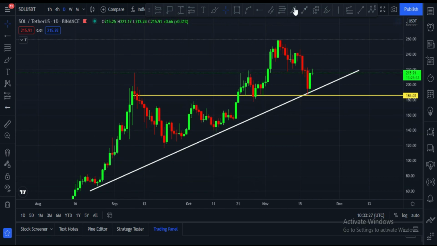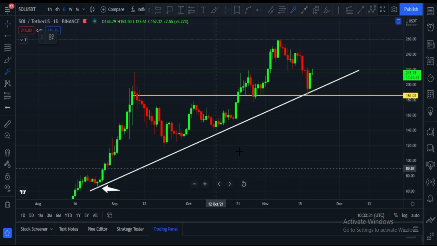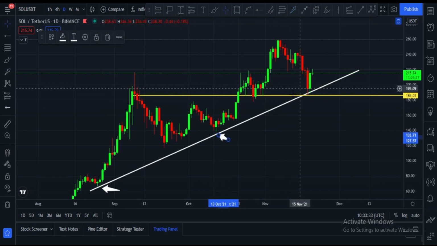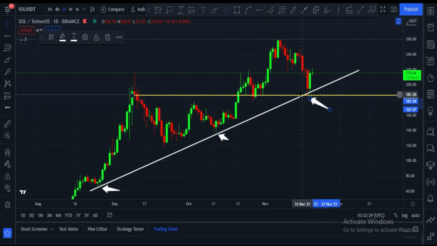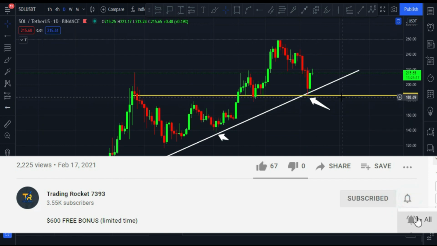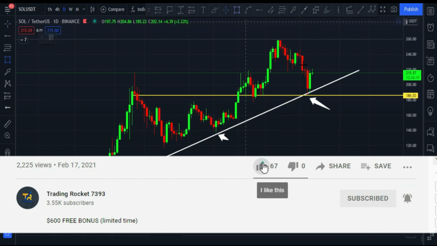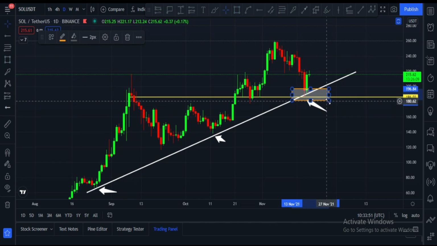Here you can see, and again here you can see two touches. This is the main support area. It is at $185 to $186 price area, and this box area is also very important to hold for Solana. Once Solana price holds this box area, in that case this will be a good sign.